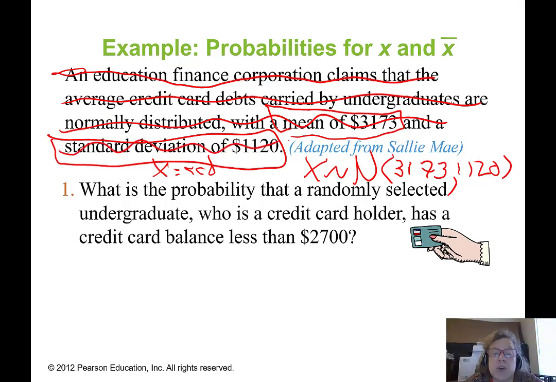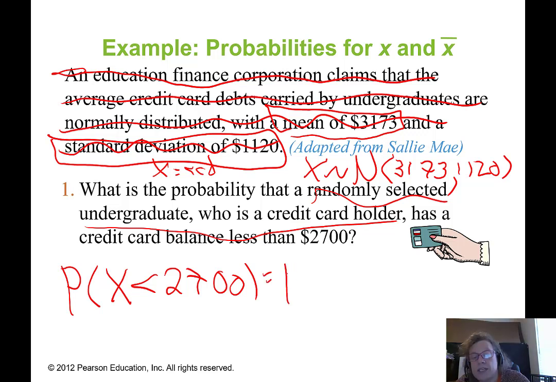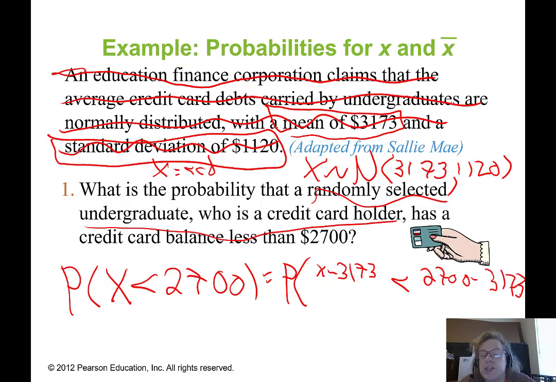So now I'm being asked, what is the probability that a randomly selected undergraduate who is a credit card holder has a credit card balance less than $2,700? So that's the probability of a single student having a credit card balance less than $2,700. And to find that, I can use a z-statistic. I'm going to do what I did before, which is build my z from my x. So I can take x minus 3173 is less than 2,700 minus 3,173, because remember, what I do to one side of my inequality I have to do to the other. And then I'm going to divide both sides by 1,120.